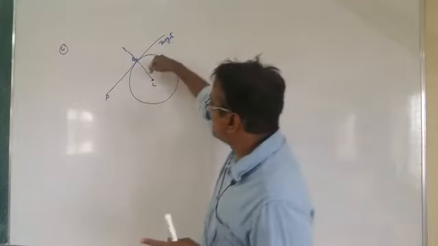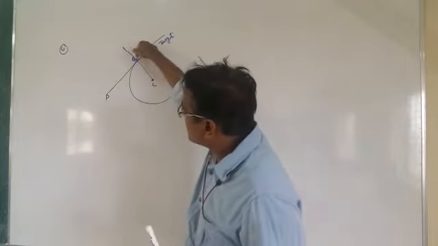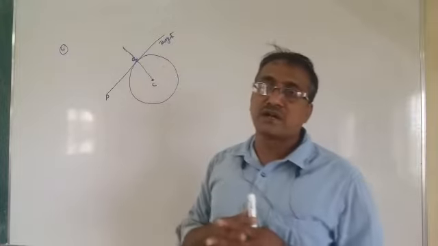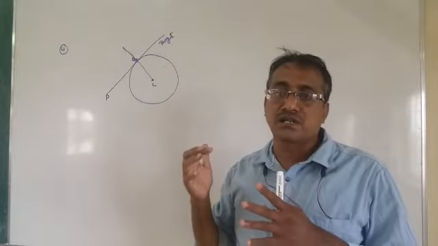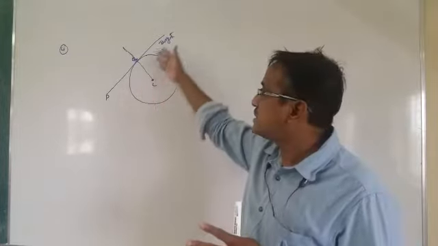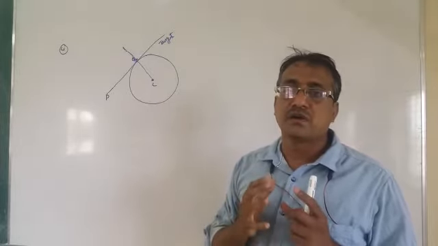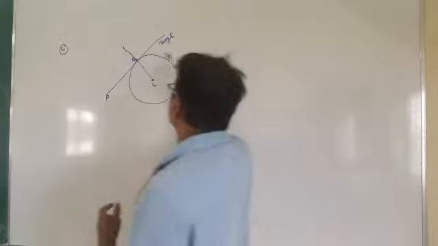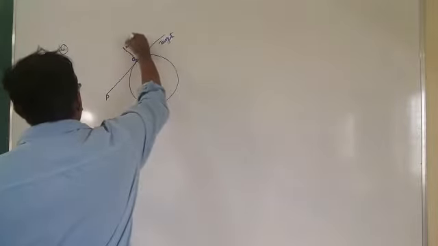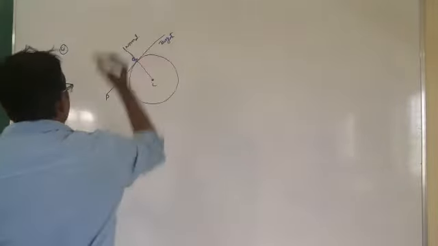So here you can see there is a line passing through the point of contact and perpendicular to the tangent at that point. That line is called the normal to the circle. So this is the tangent and this one is the normal to the curve.